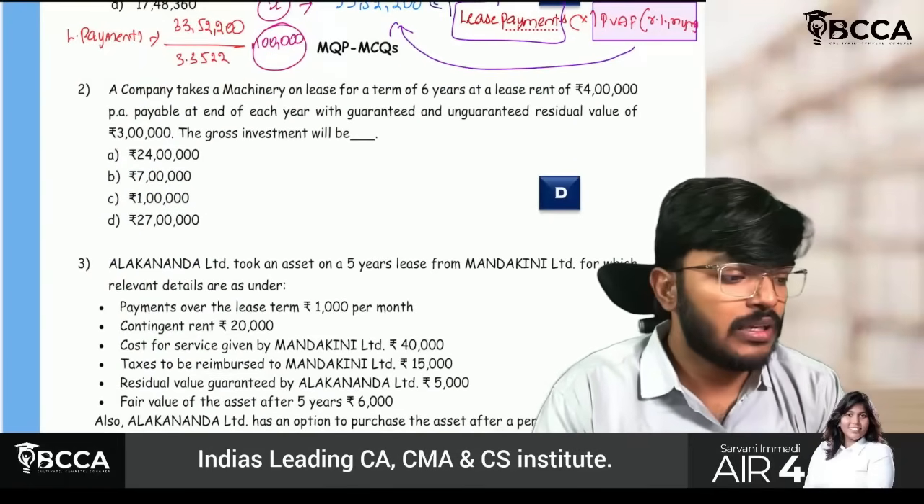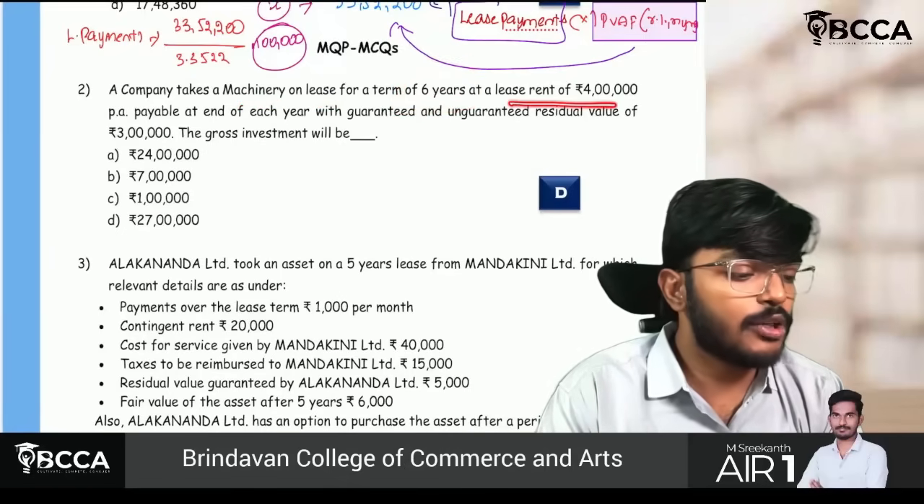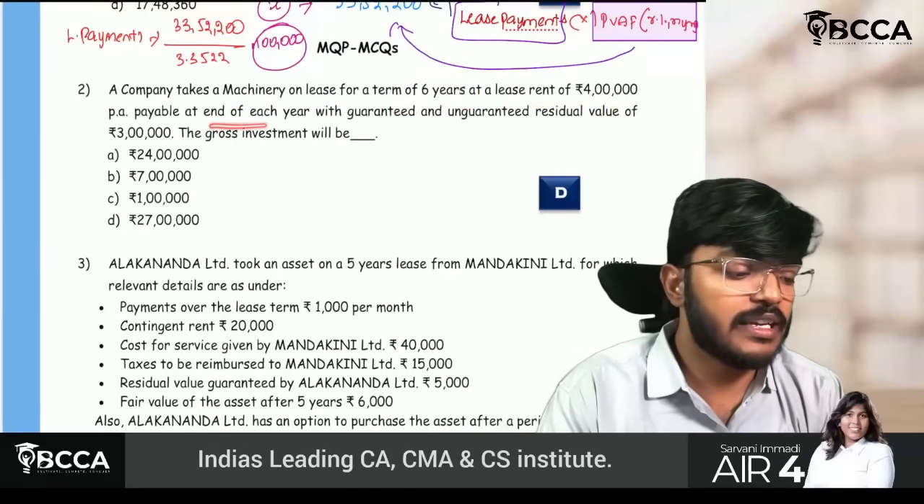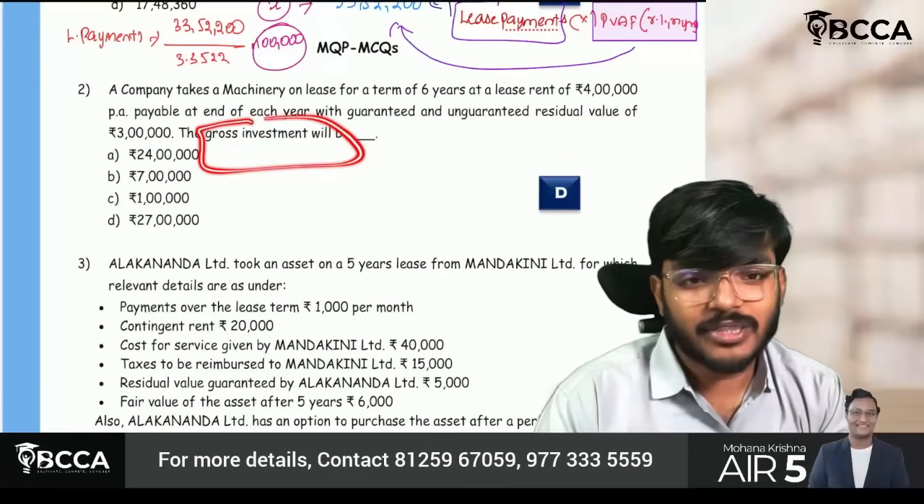Okay, fine, sir. Next MCQ. A company takes machinery on lease for a lease term of 5 years. Lease rent of 4 lakh rupees at the end of each year, with guaranteed and unguaranteed residual value of 3 lakh. They are just asking you to calculate the gross investment, sir. How will I get it?